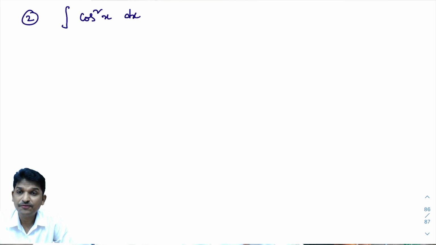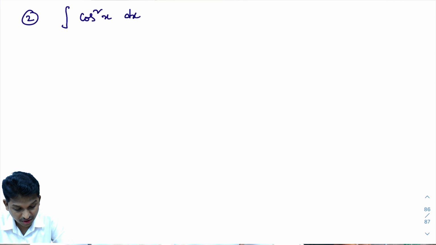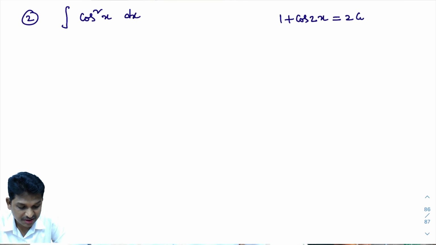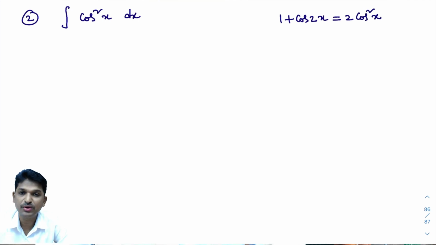Okay, integral of cos square x dx. What is integral of cos square x dx? To do this, you must know this trigonometry formula: the 1 plus cos 2x formula. 1 plus cos 2x is 2 cos square x. You need to know this formula. In case you do not know this trigonometry formula, you cannot go further.